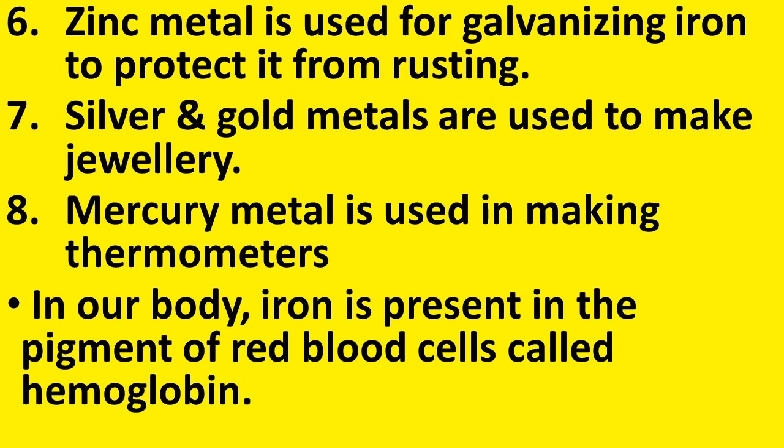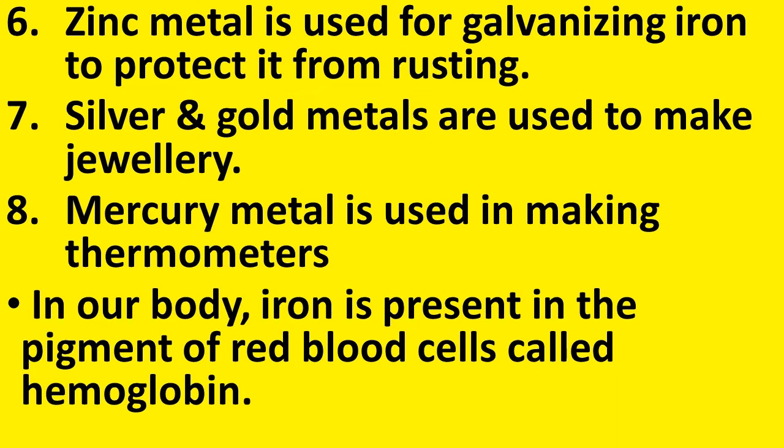Now, zinc metal, how it is useful to us. Zinc metal is used for galvanizing iron to protect it from rusting. Here students, in the previous slide we have seen that iron metal is used in most areas of our life. And you have already learned that iron gets rusted easily. So, how to prevent this process of rusting? For that, iron objects are given a coating over it with the help of zinc metal.